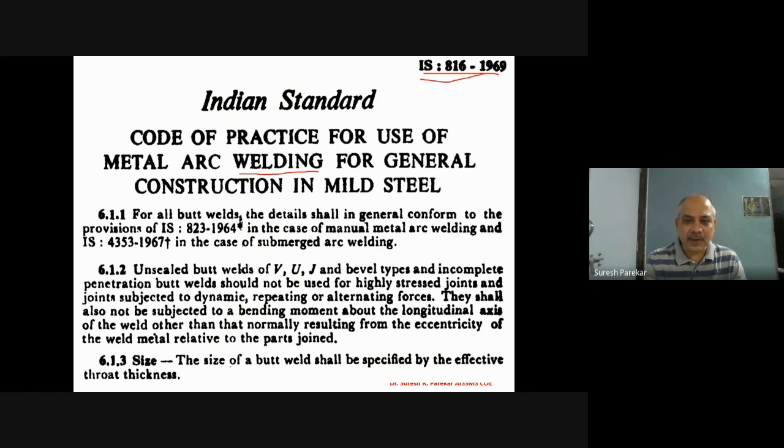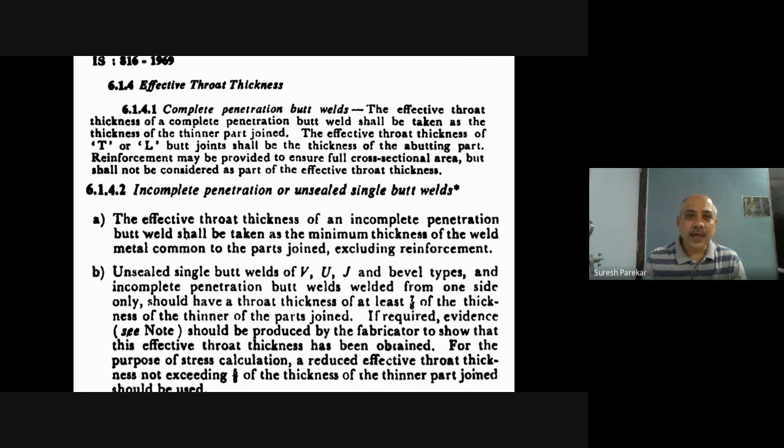Then we have the size of butt weld shall be specified by the effective throat thickness. Now you can see here we have complete penetration butt weld. The effective throat thickness of a complete penetration butt weld shall be taken as the thickness of the thinner part. So if we are using butt weld and we have full penetration, then my effective throat thickness is equal to the thickness of the thinner part joint.